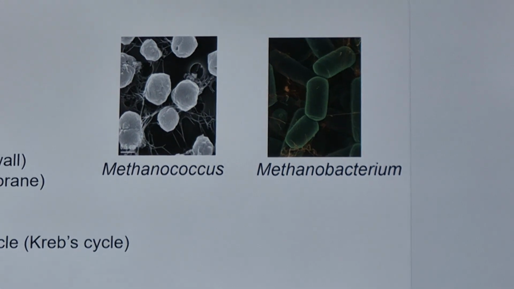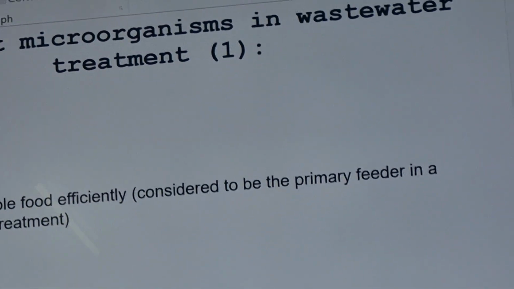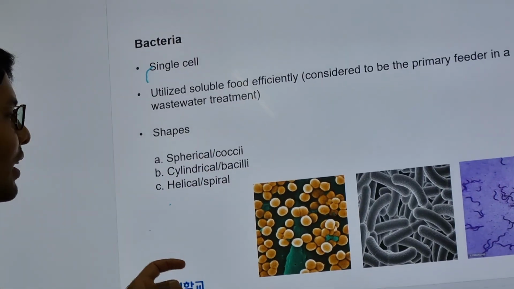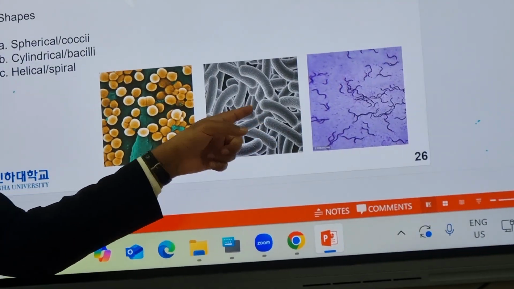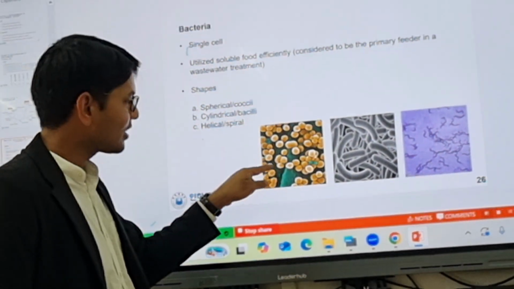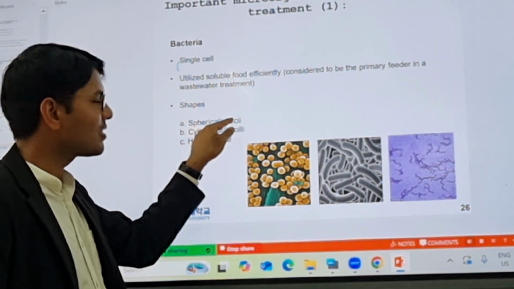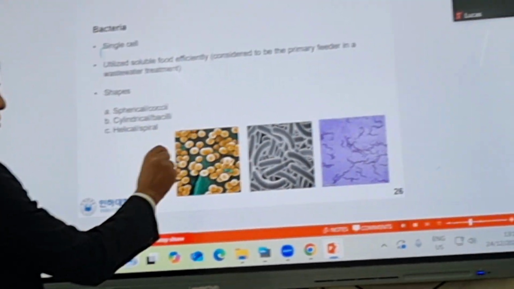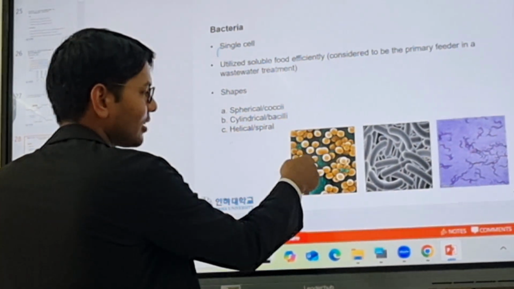Here I will tell you some names. If you have heard about bacilli, some bacteria end with bacilli, so it means their shape is this one. Have you heard about the pathogenic bacteria Streptococcus? Their shape is round because their name ends with coccus. So with the name also you can tell that a bacterium has either this shape or this shape.